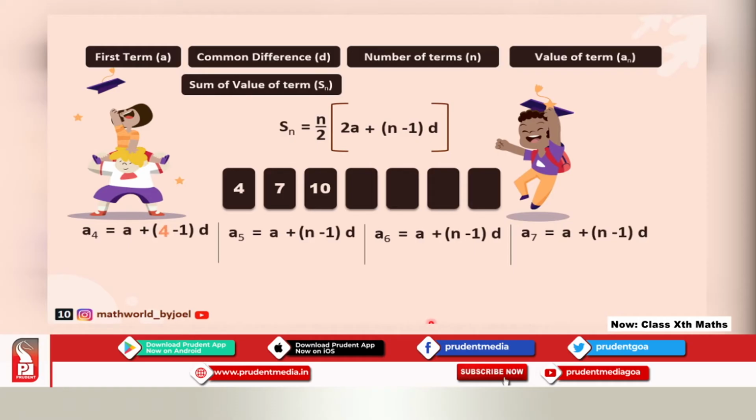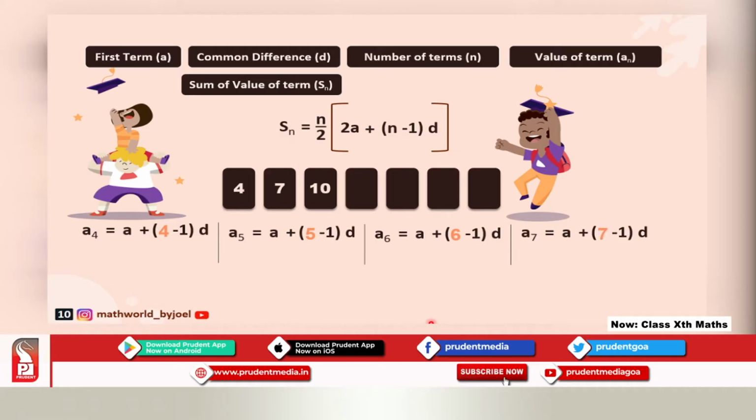In the second one, my n value is 5 because I am finding the fifth card. I am turning the fifth card, right? So 5. In a6 that I want to find, I am turning the sixth card, so n will be 6. And the next one that I want to find, the last, the seventh one, I am turning the seventh card.